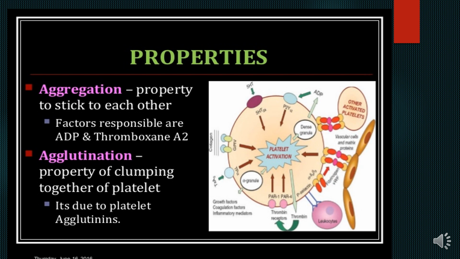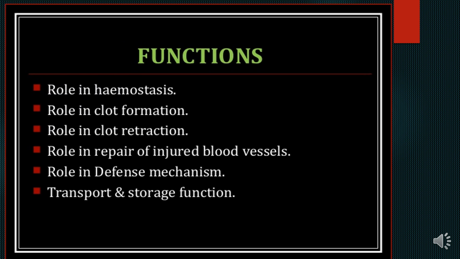Like agglutination of blood, which takes place when antigen and antibody react during determination of blood groups, the same type of agglutination also takes place here, due to platelet agglutinins present on the platelet surface.